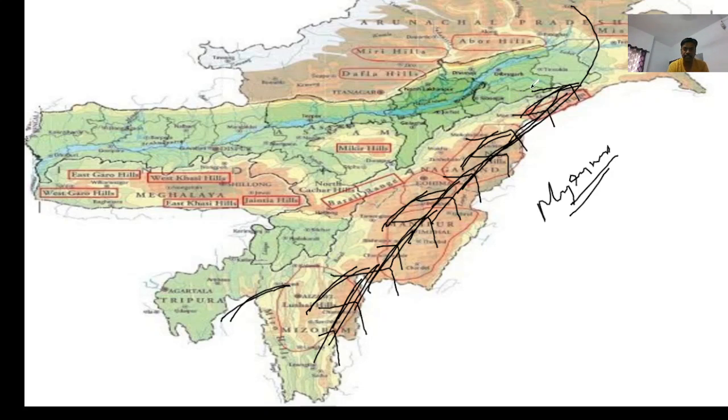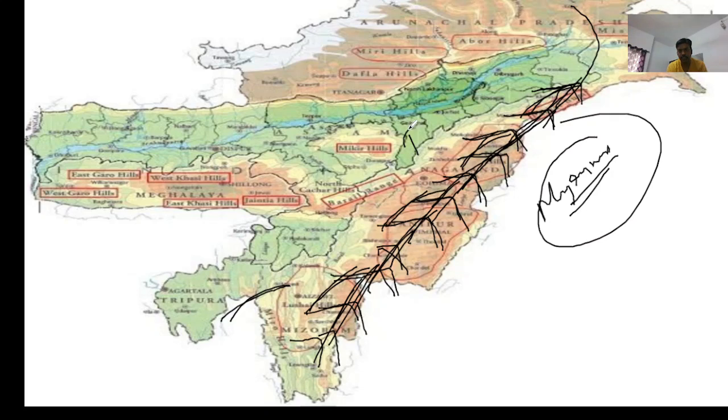They are sometimes also known as Northeast Hills because they are the eastern part of Purvanchal. So this is making the physical boundary between Myanmar and India.